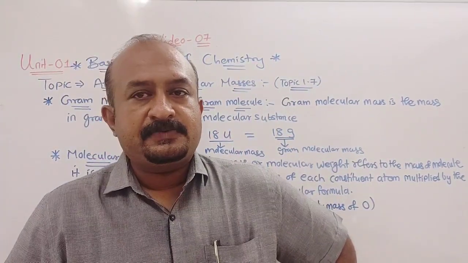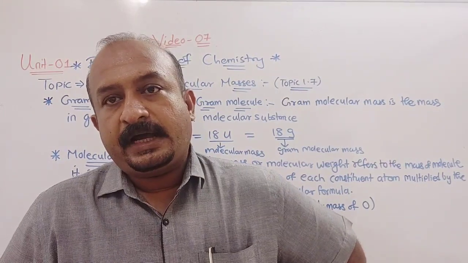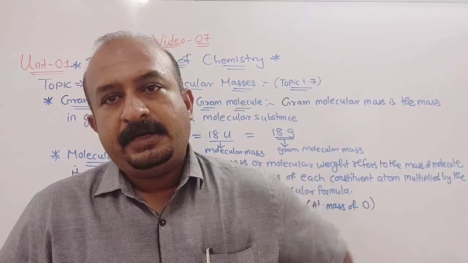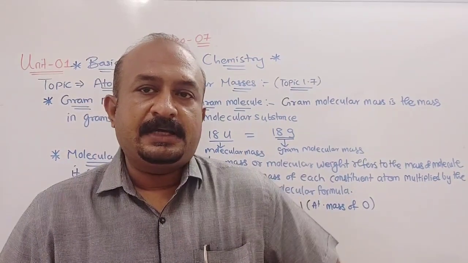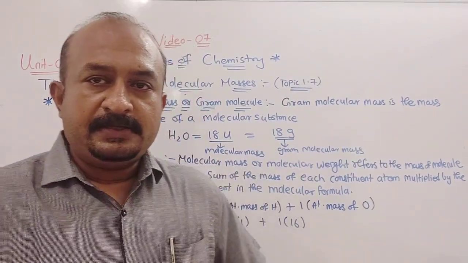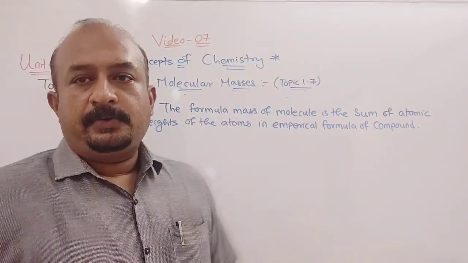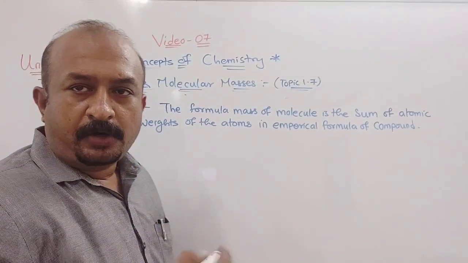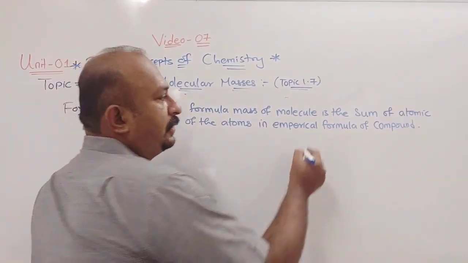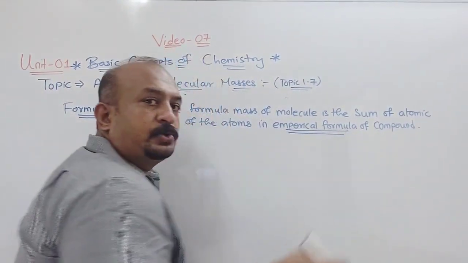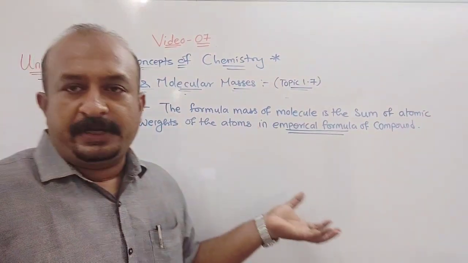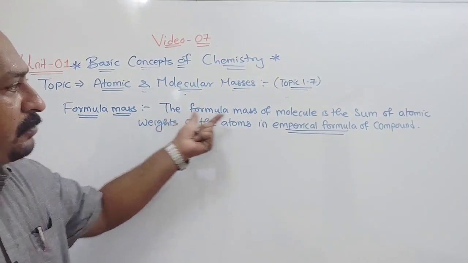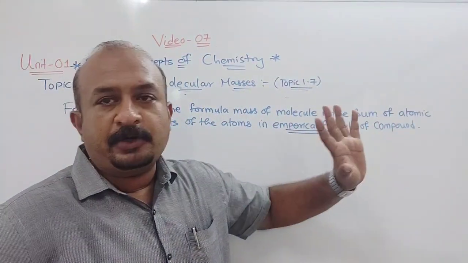Now formula mass, we mostly say it for ionic compounds. In your book they have given an example of NaCl, but regarding that we will be studying in detail in your further classes, in 12th. Just a minute. Now in your book formula mass was given. One topic is there, empirical formula, that will come after 2-3 topics, where I will explain this in more detail, but I will explain it now. It is easy to understand. See, what is the meaning of that?